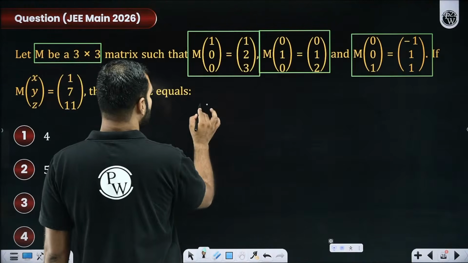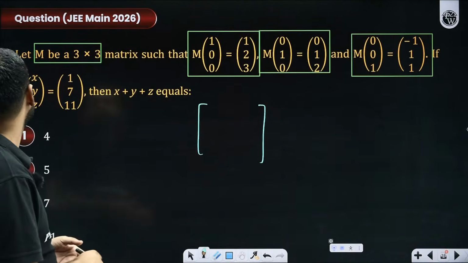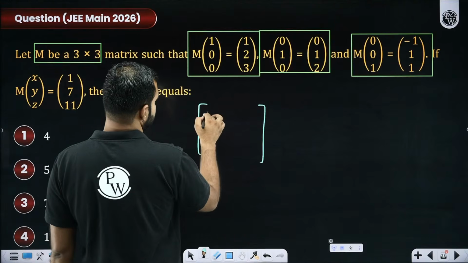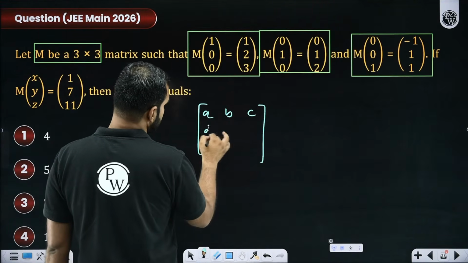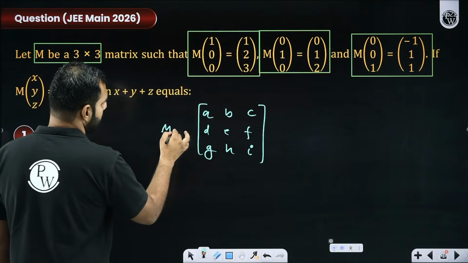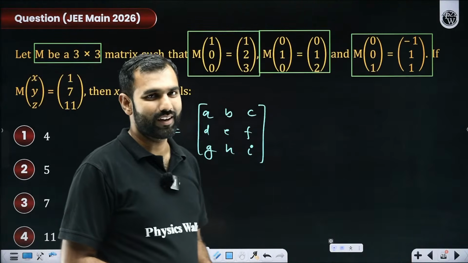Look at this. I'm assuming M to be any matrix. You can take it as any matrix. So if I want to take it as any matrix, let's say it is A, B, C, D, E, F, G, H, I, because I am told that it is a 3 by 3 matrix. Yes or no?